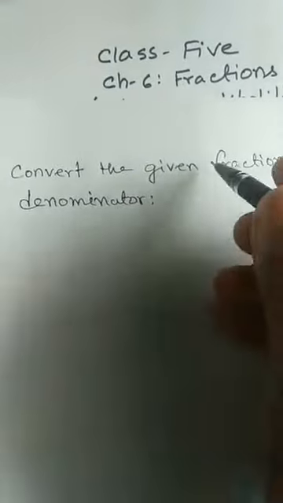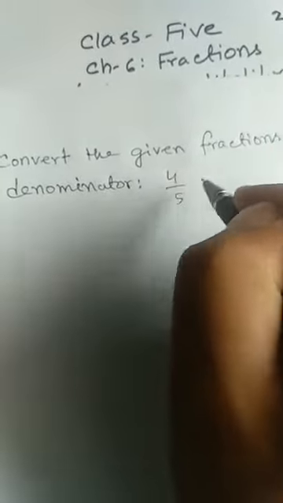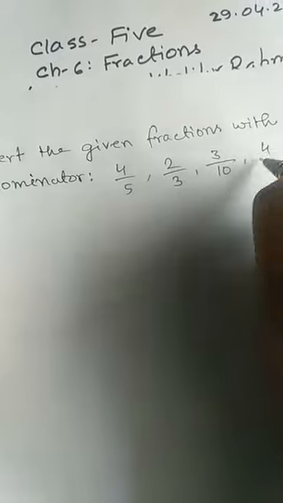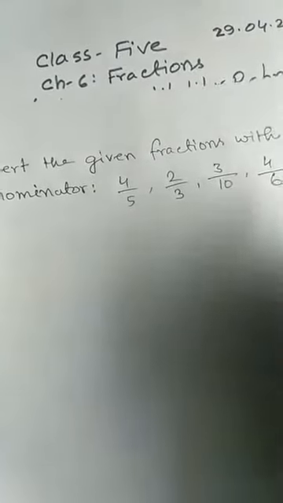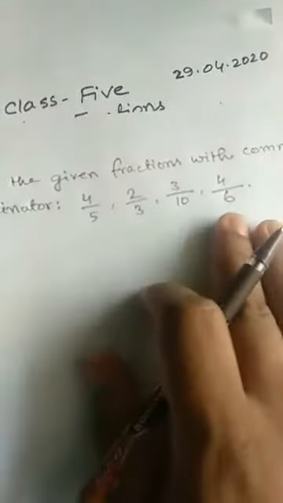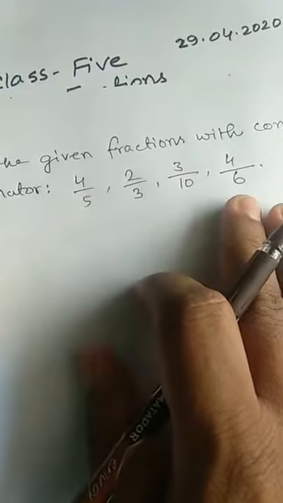Okay, if I write here some fractions such as 4 by 5, 2 by 3, 3 by 10, 4 by 6. Okay, I have written here 4 examples of fractions, different fractions. Now we will convert it into common denominator.